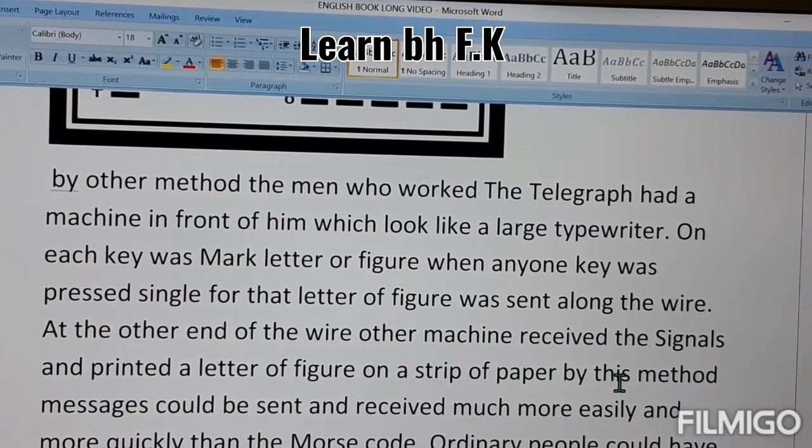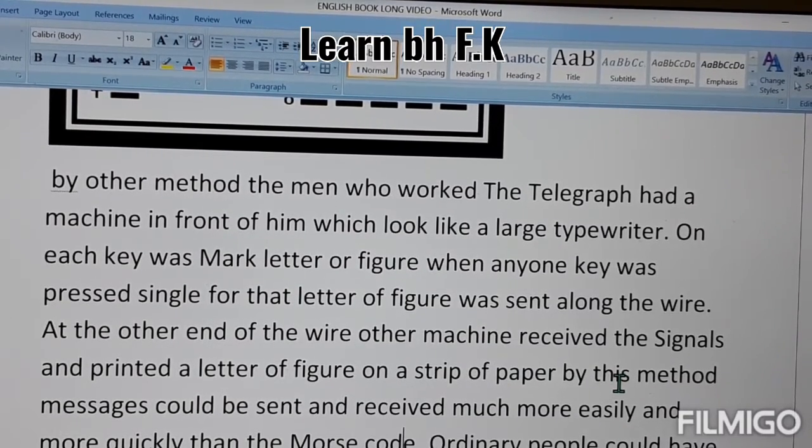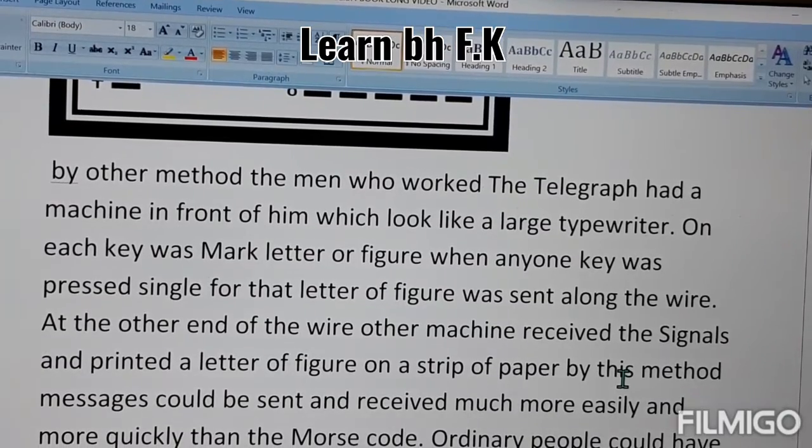By this method, messages could be sent and received much more easily and more quickly than with the Morse code.